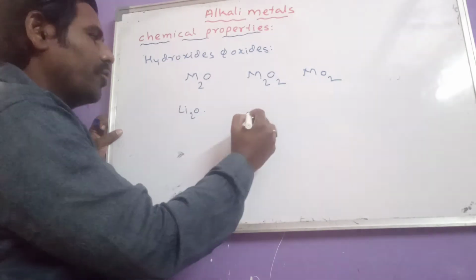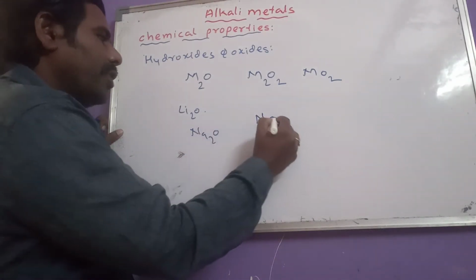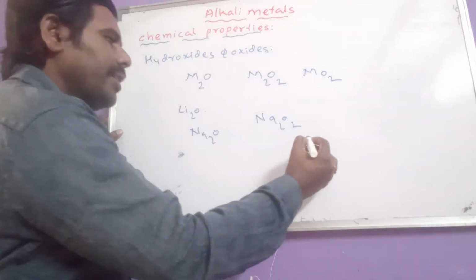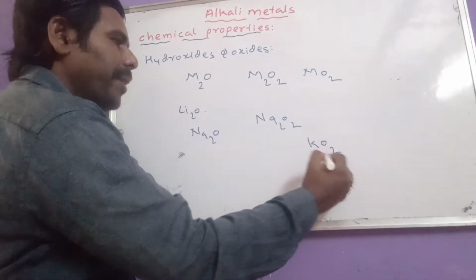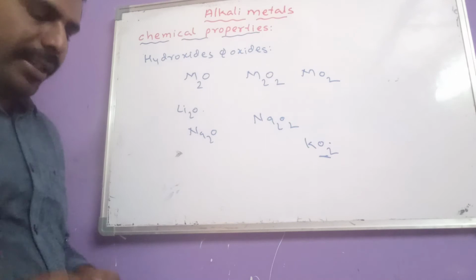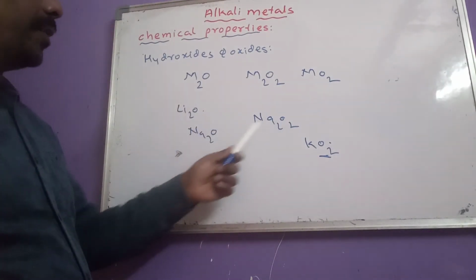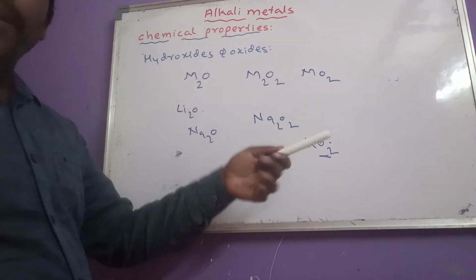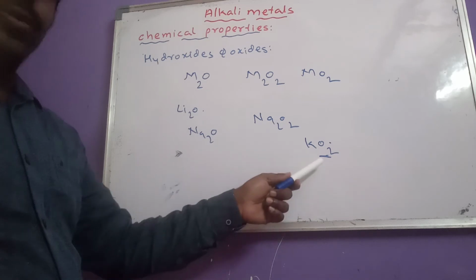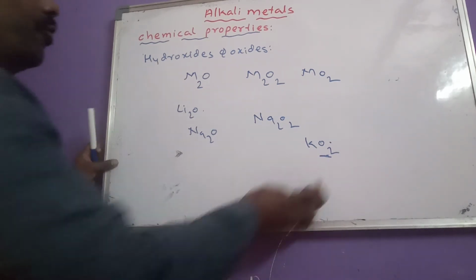If you come to sodium, that forms both monoxide and also peroxide. And higher alkali metals like potassium, they majorly give superoxide. So like that, lithium forms monoxide only, sodium forms monoxide and peroxide, and potassium onwards they will give all three types of oxides, but majorly they produce superoxides. Superoxide formula is MO2.